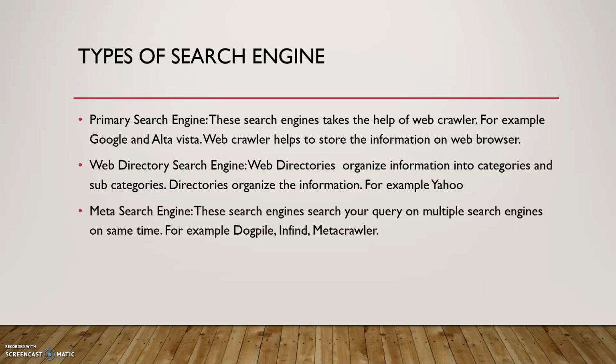Next is the meta search engine. These search engines have one advantage: they put your query on multiple search engines at the same time. If you are searching on any particular search engine, it will translate the query to other search engines, collect the data from all of them and display it on your screen. For example, Dogpile, Infind, and Metacrawler. These are the search engines that will help to search the meta search engine type of data.